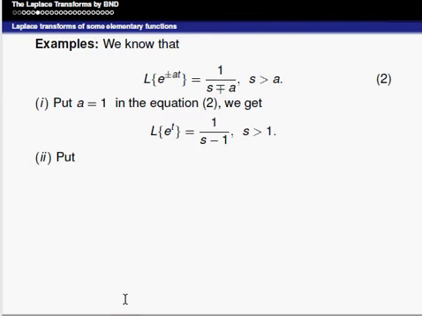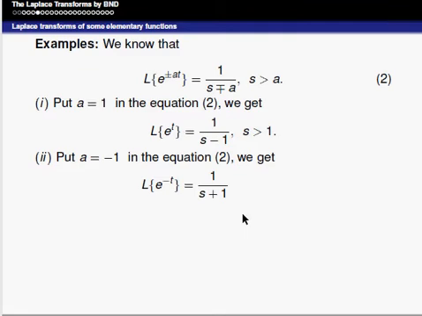Similarly, put a equal to minus 1 in the definition: Laplace of e power minus t is equal to 1 divided by s plus 1, that is s is greater than minus 1.